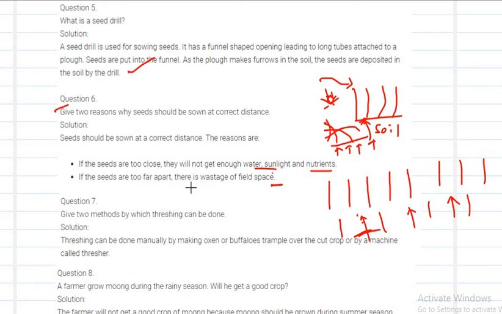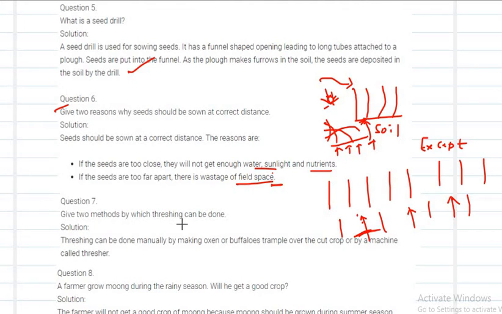If you maintain a far apart distance, it will result in wastage of field space, and then you will not get the expected yield. If you are expecting this much yield, then you have to grow this much of crops. So we have to grow the crops with a little distance from one crop to the other.